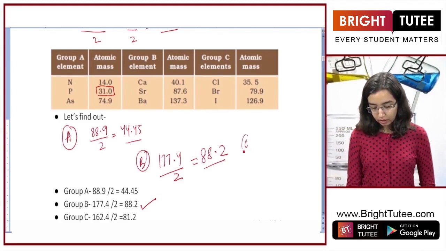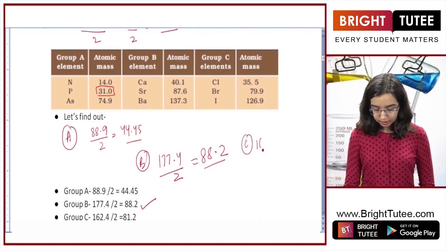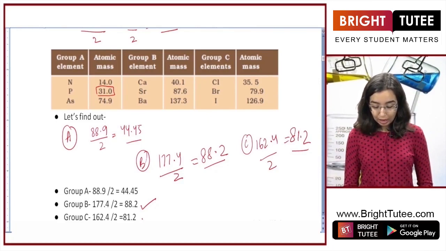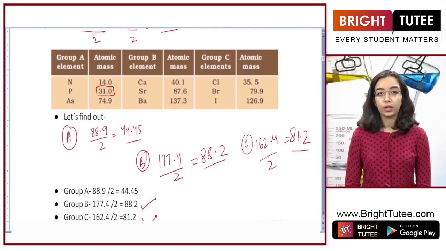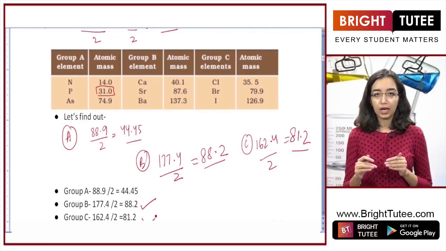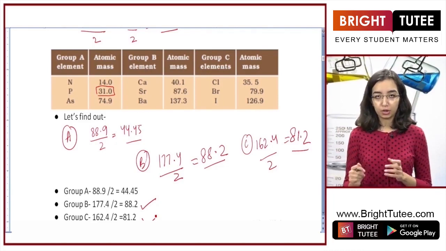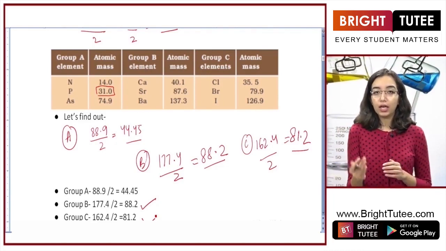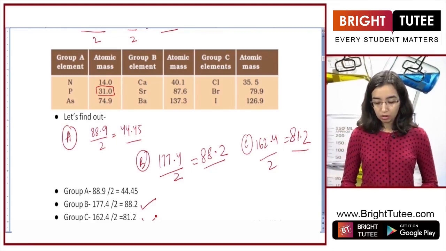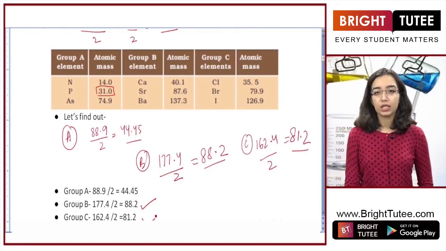Again, when we do it for group C, as also shown here, you can see that when we add 35.5 with 126.9, we get 162.4, and when we divide it by 2, we get 81.2. Again, very, very close to the atomic mass of bromine, and that is why it is also one of the Dobereiner triads. So if you get a question like this, you just have to find the average of the atomic masses of the first and the last element, and if that average is close or almost equal to the middle element's atomic mass, then it is a Dobereiner triad.